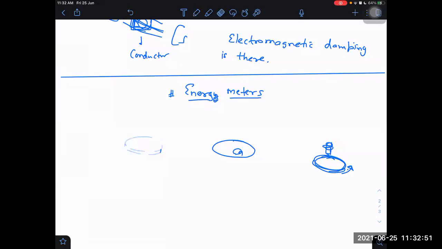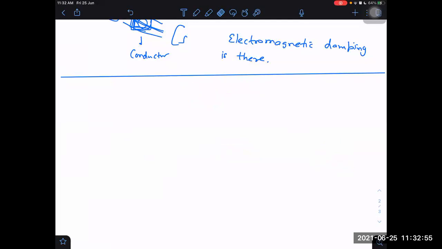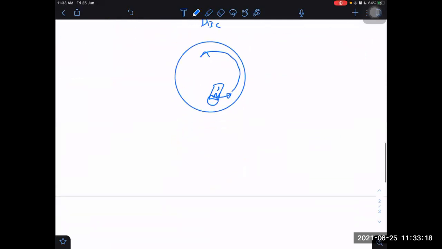Let me ask you one question based on that only, and I think that question will be more illuminating as compared to just vague discussion on this. If I have a copper, any conducting disc, and I am taking a north pole of some magnet above it, and that north pole I am moving in clockwise direction. As a result of the movement of the north pole in one direction, what would happen to this? Will it start rotating or will it not be rotating?